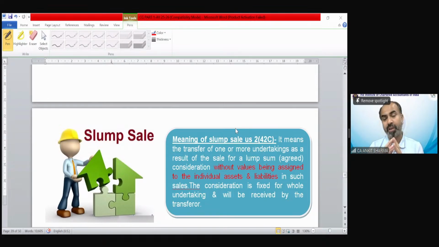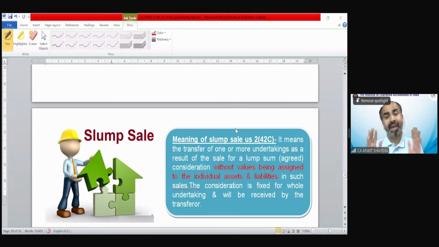We are talking about if you are going to transfer one factory, full factory, not the separate asset of a factory. If you are going to transfer separate or individual asset of a factory or any unit or any undertaking, that would be the separate capital gain. If that asset is depreciable, then according to section 50, if it is not a depreciable asset, then as per the other capital gain provision. So we are not talking about that.